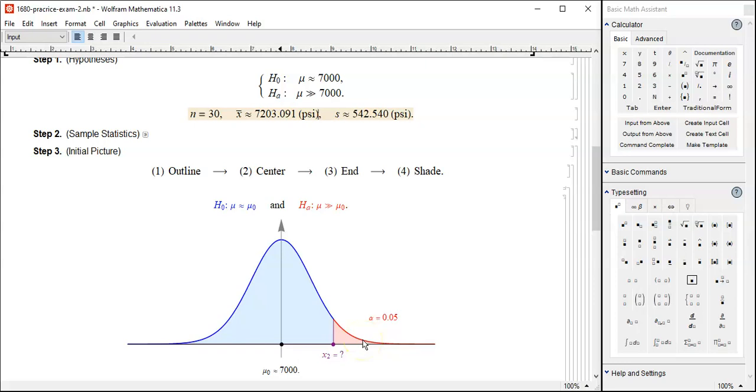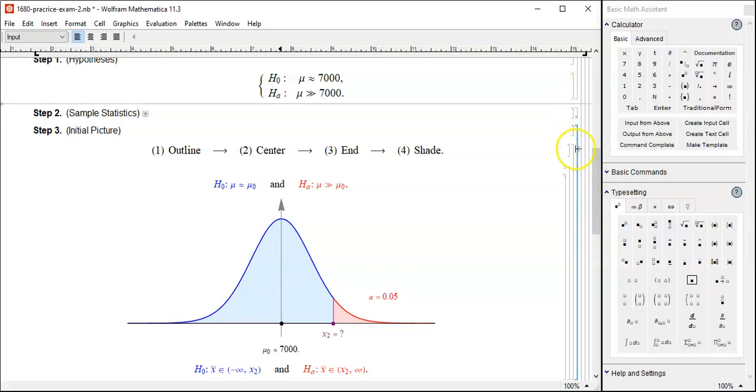That's the idea. So if you find out this threshold, or the critical value, then we can compare that with our sample mean of 7,203. You can determine whether this X bar falls into the blue region, null wins, or the red region, alternative wins. That's the strategy.